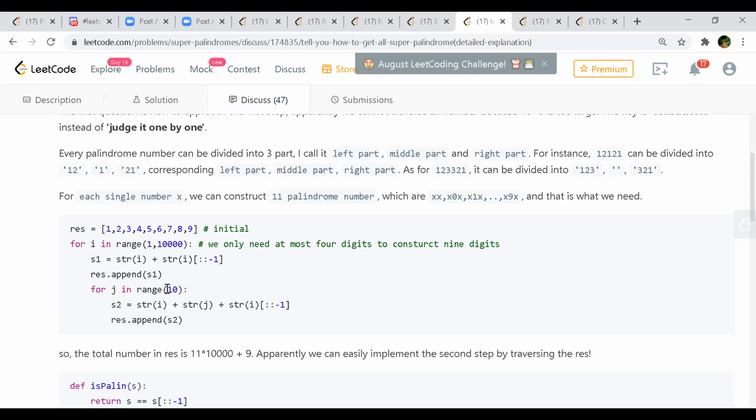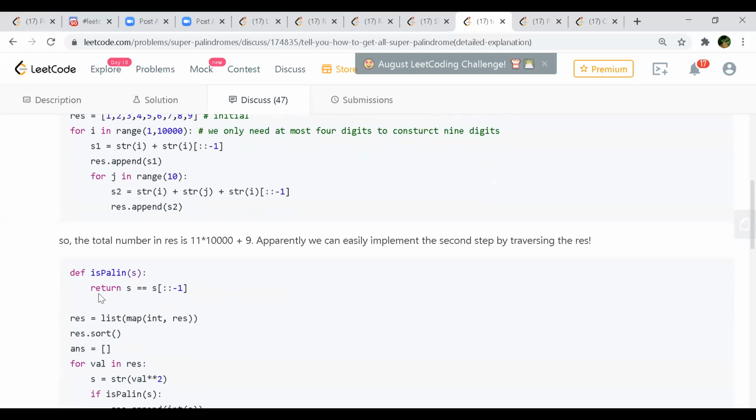For example, i is 123. So s1 will be 123 plus 321, which is 123321, right? The middle is empty, but it will still append 0 in between. I think the 0 will take care of the empty middle case.